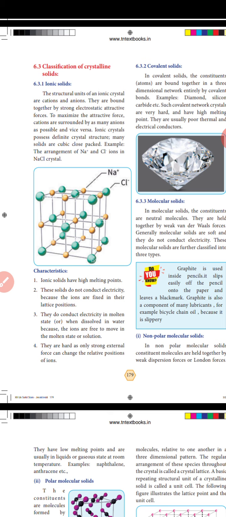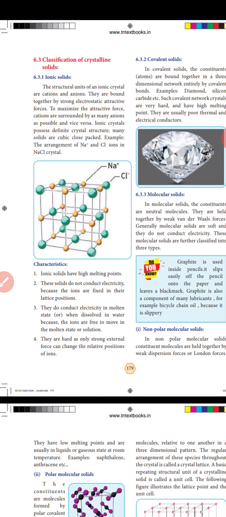Ionic crystals possess a definite crystal structure, many are cubic close packed. For example, the arrangement of Na+ and Cl- ions in sodium chloride crystals. So, the characteristics of ionic solids: ionic solids have a high melting point.